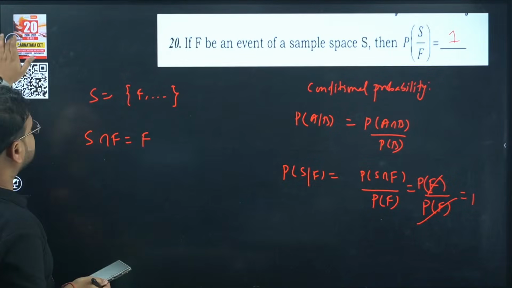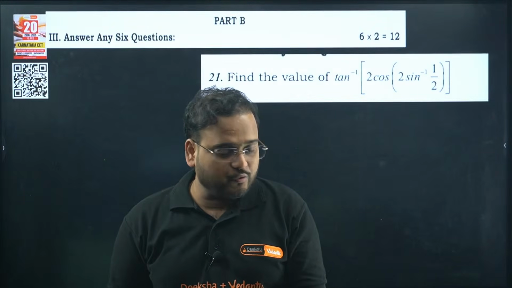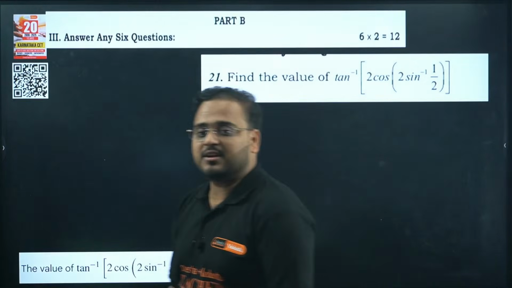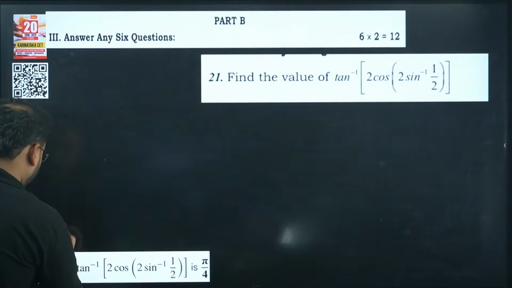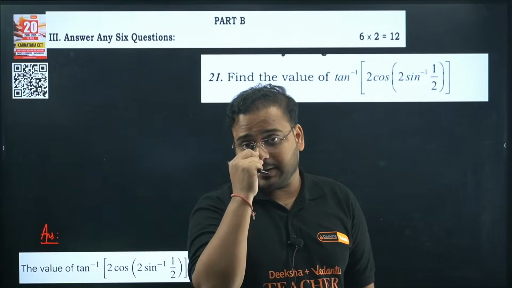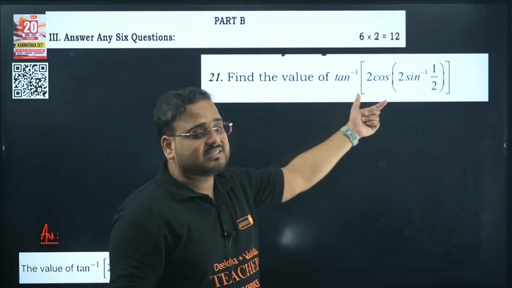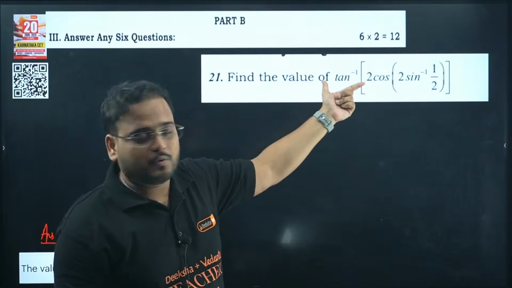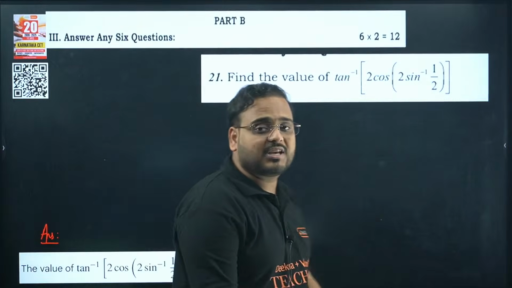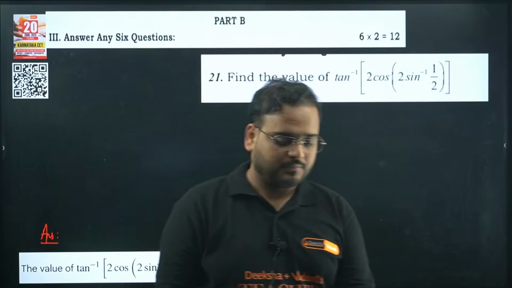So next is the first 2 marker question. From here onwards, I will not give you the detailed solution. I'll give you the final answer like this. Check here, this is the final answer given on this screen. But I will tell you what to expect and how to solve it. In 2 marker, you can expect one question from trigonometric, inverse trigonometric expressions. They can give you an ITF expression and ask you to find the value, or an equation to solve. Getting it? Okay, so check this out.